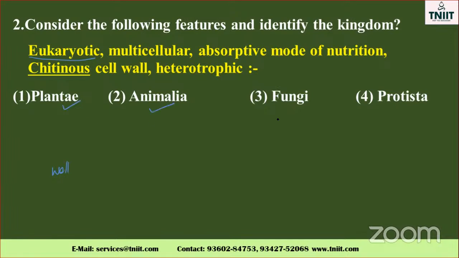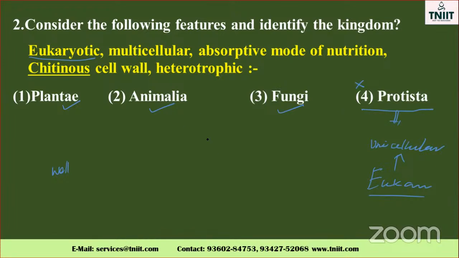Plantae, Animalia, Fungi, and Protista all are eukaryotes. Next, multicellular: all are multicellular except the unicellular protists, so that one will not come.